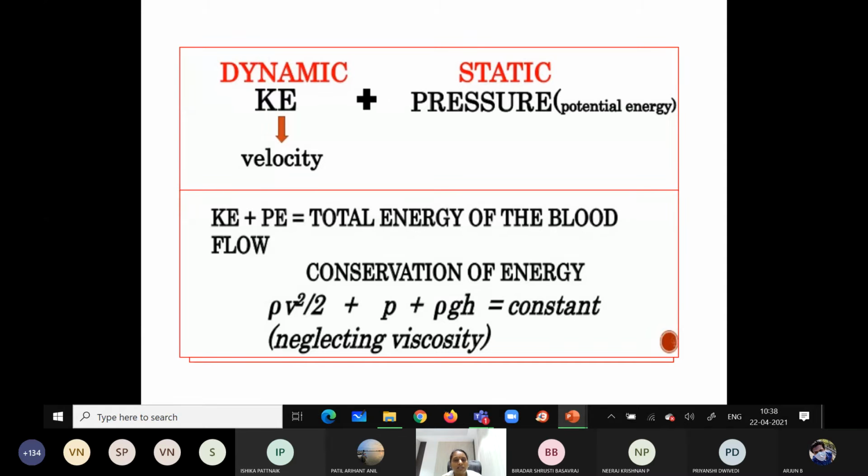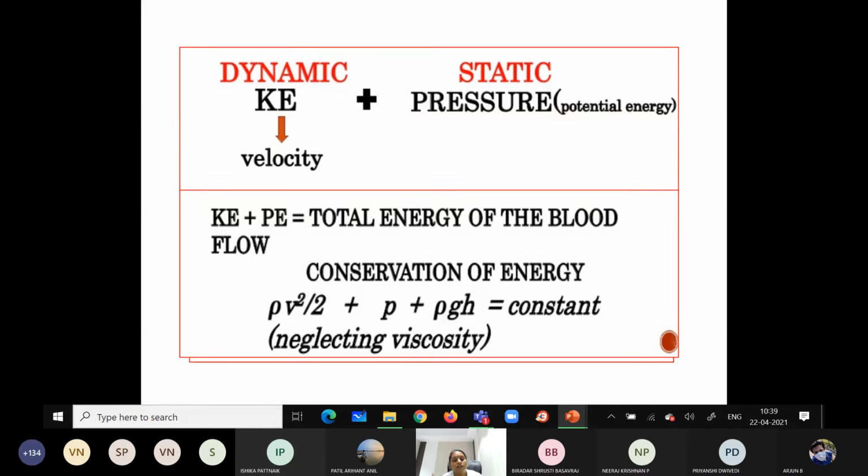Total energy is the combination of both kinetic energy and potential energy, that is, the dynamic component and the static component. This total energy always remains constant. You remember this: total energy always remains constant.